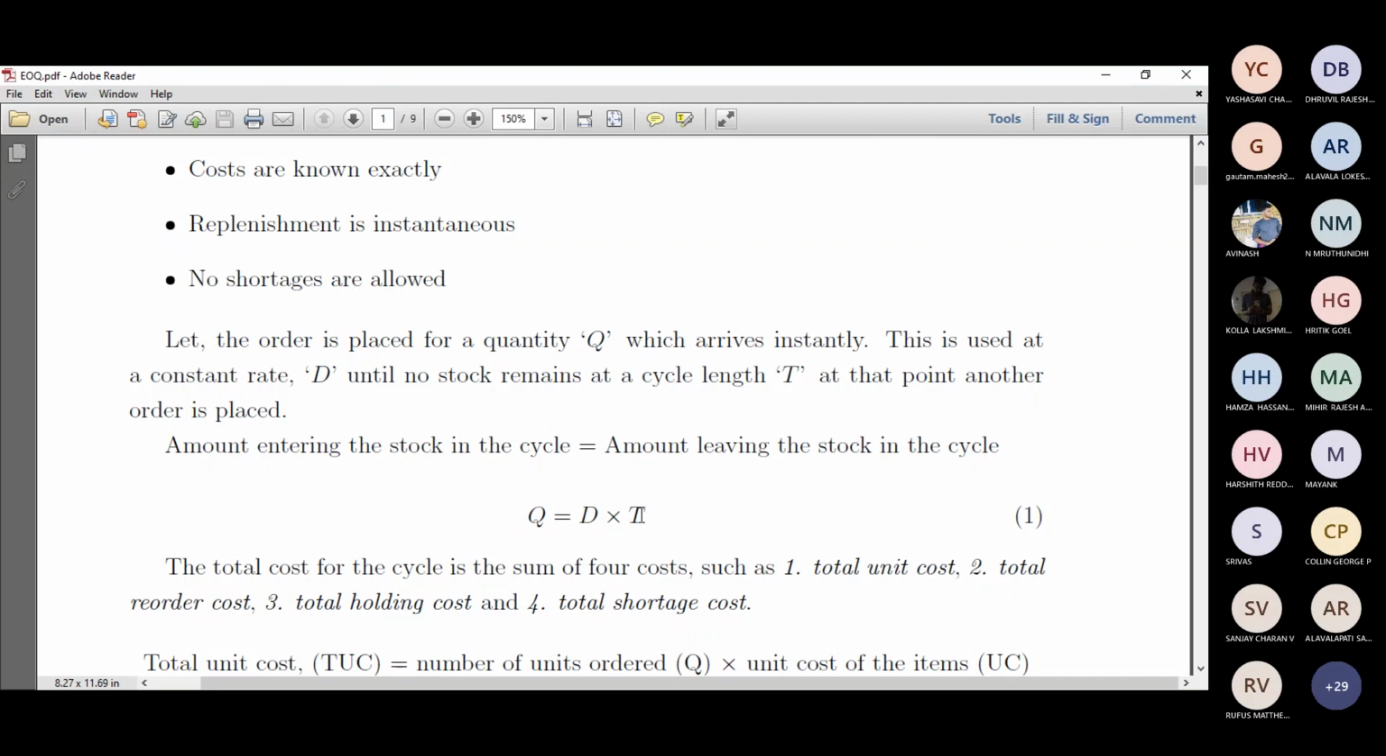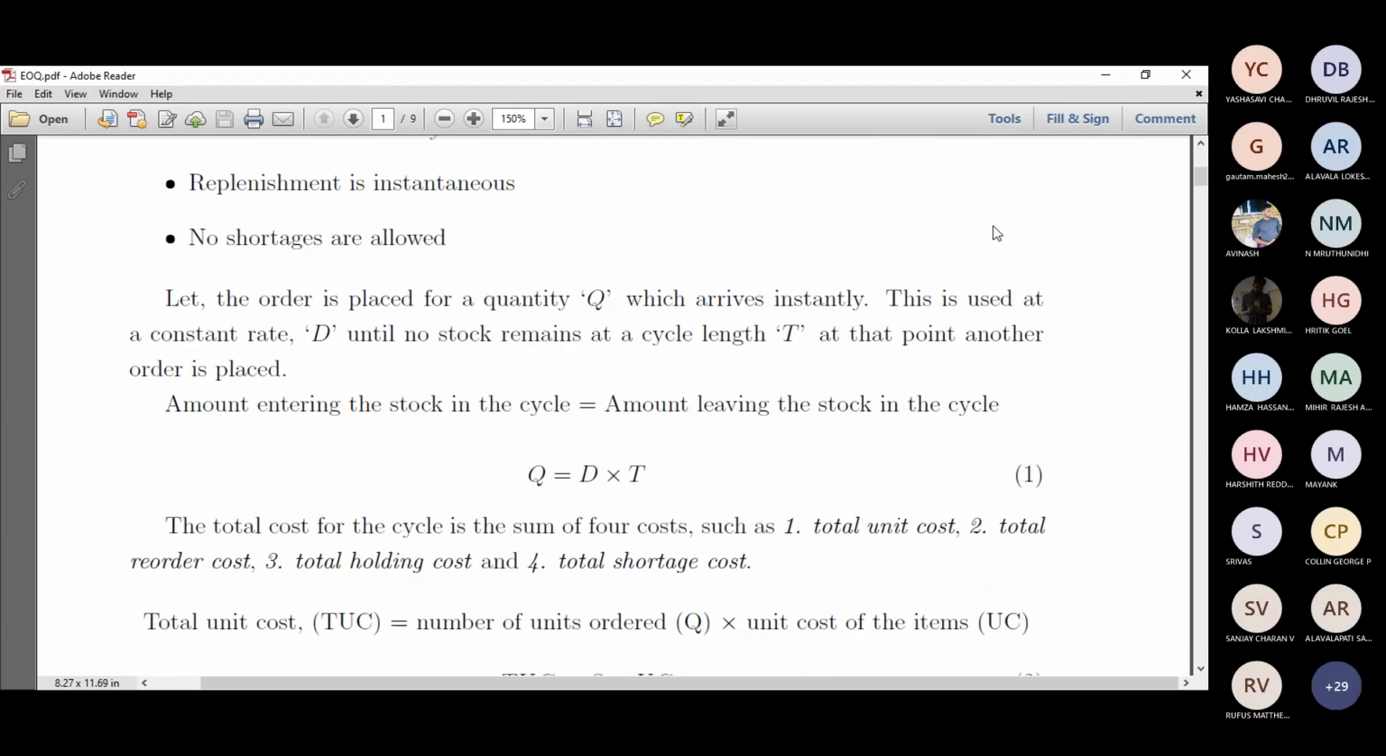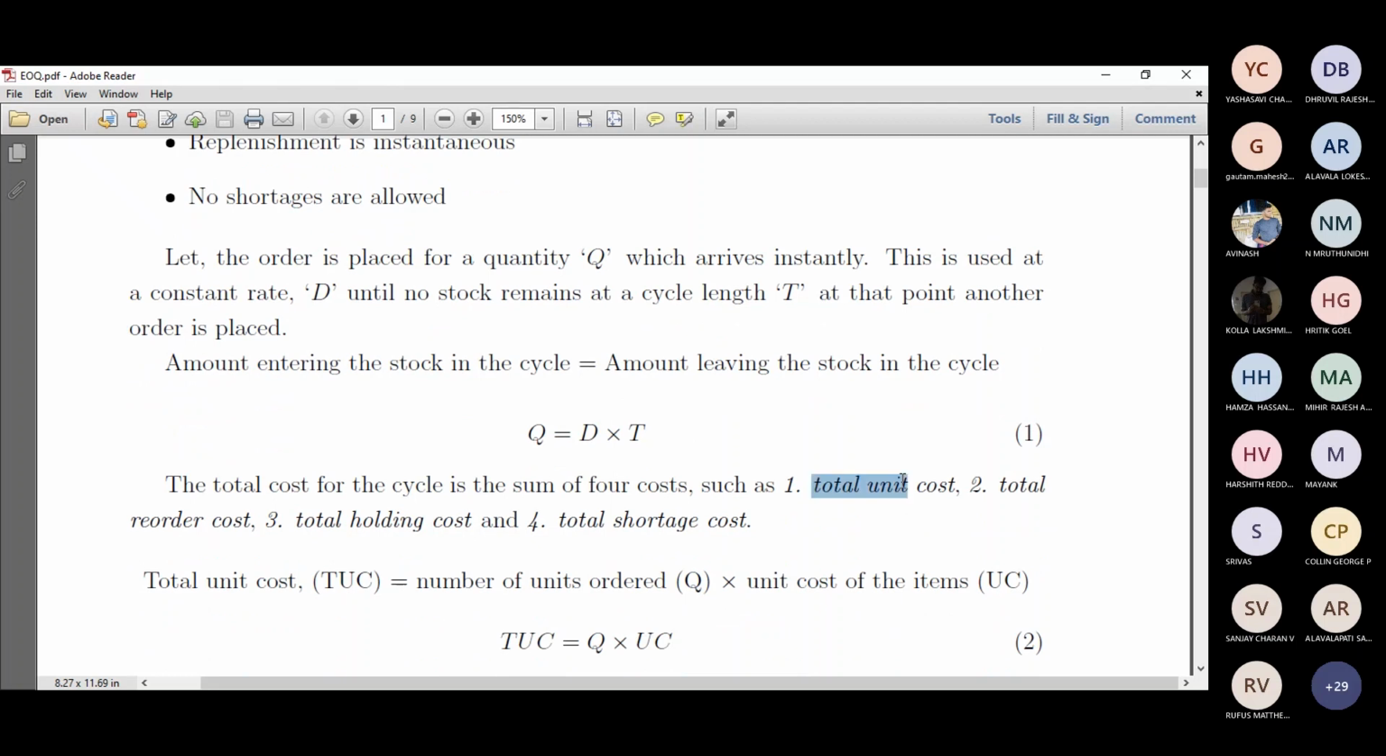So before we get into that, let's talk about the cost. Once we talk about quantity, next we'll be talking about cost. So there are four types of cost. One is called total unit cost, the total cost of the entire lot. Then total reorder cost, like what is the cost associated with reordering them, like you call them and ask them to transport via road or by any means. All those things are called reorder cost. What is the cost incurred during reordering, right?